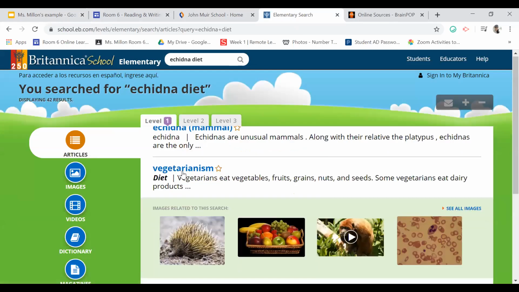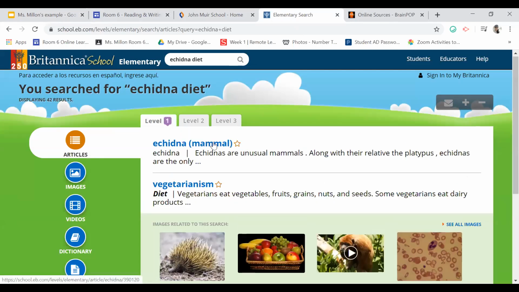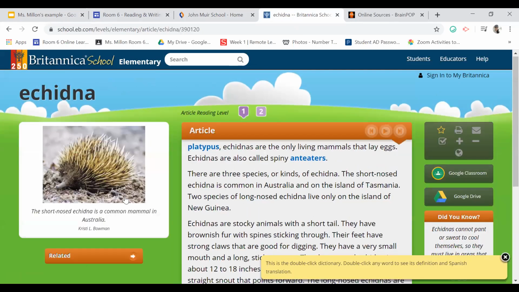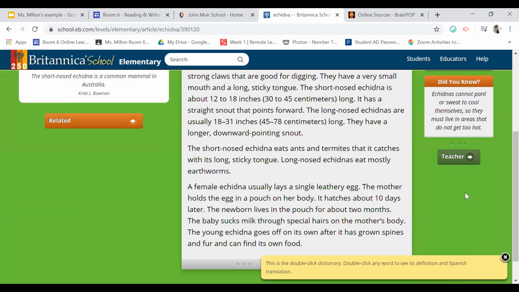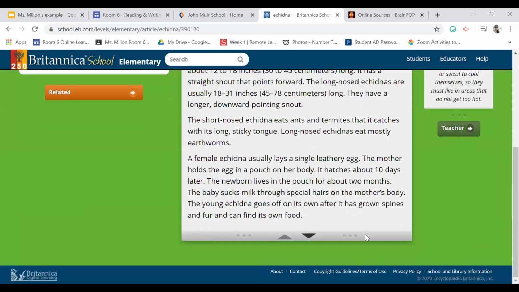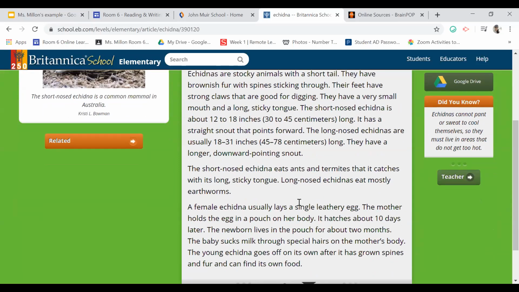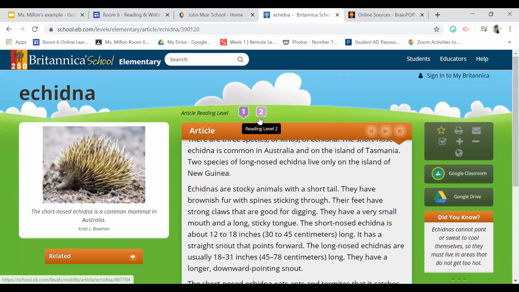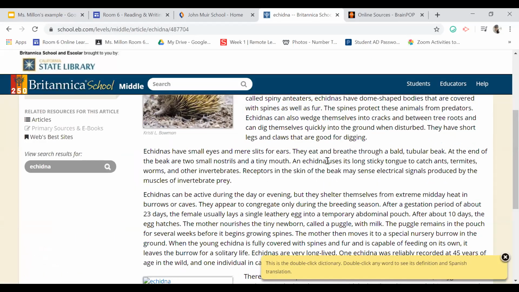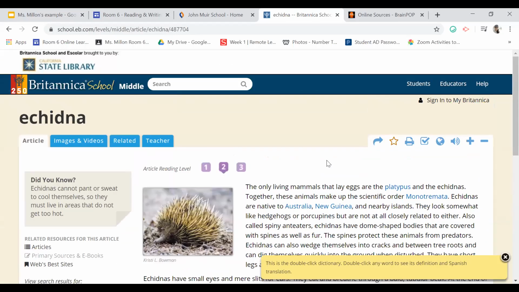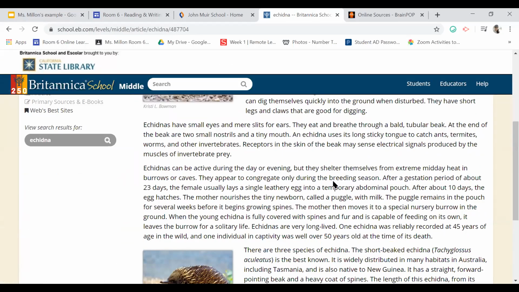Okay, so I see diet down here, but I see specifically the echidna, which is a mammal. I'm guessing that this article will help me. Yep, there's my animal. I'm going to look at some of the headings real quick and see if this is a reputable source. I shouldn't say reputable source, but a good source. It is a reputable source, but a good source for me to find information. Okay, this doesn't have a ton of information, but, ooh, there we go. I see that this one does. Okay, so I'm going to use this to help me.